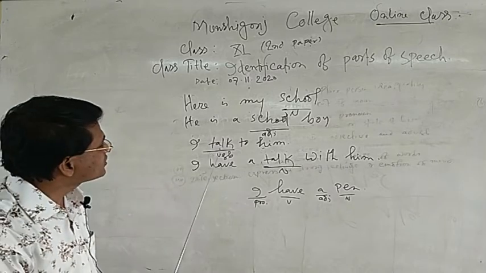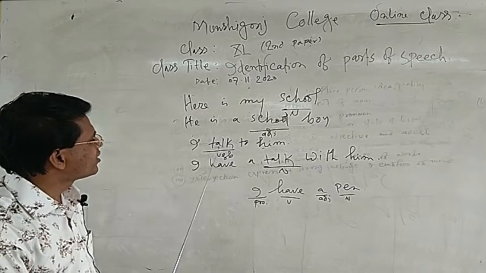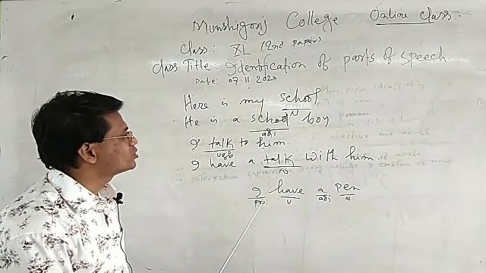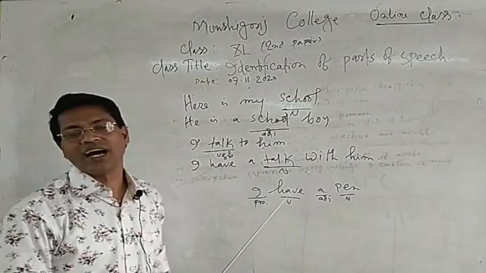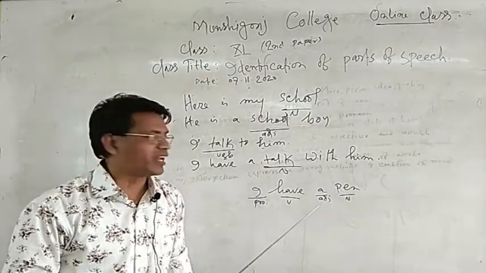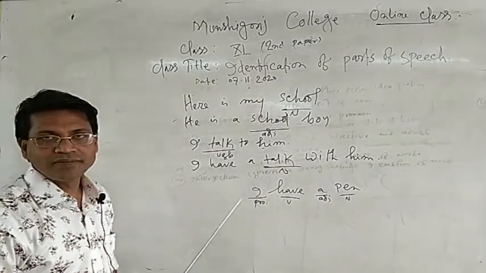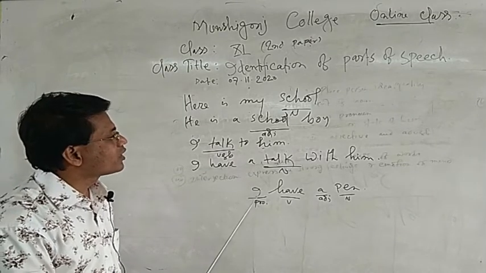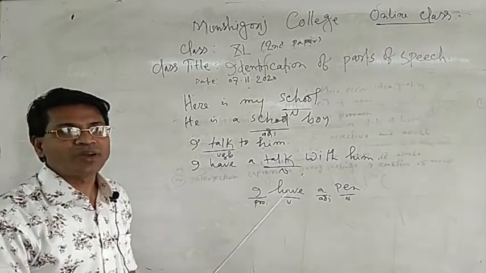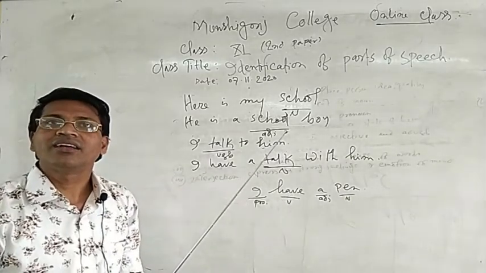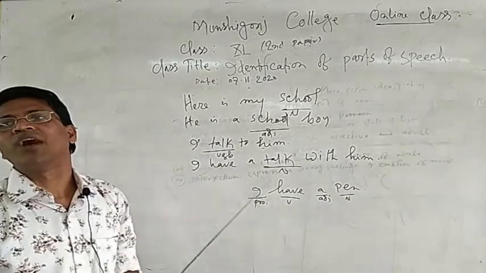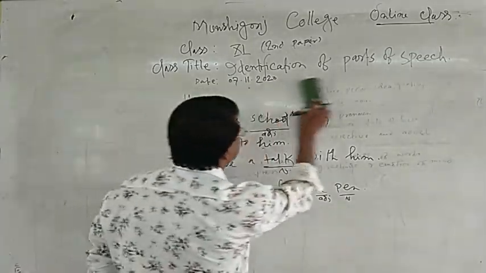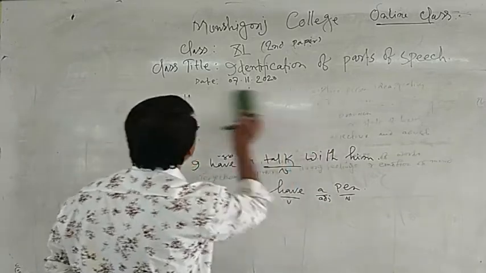In the first sentence, talk has been used as a verb form. In the next sentence, it has been used as a noun form. Dear listeners, so it is clear: we use a noun after an article, because an article is used before a noun. We will discuss more examples.